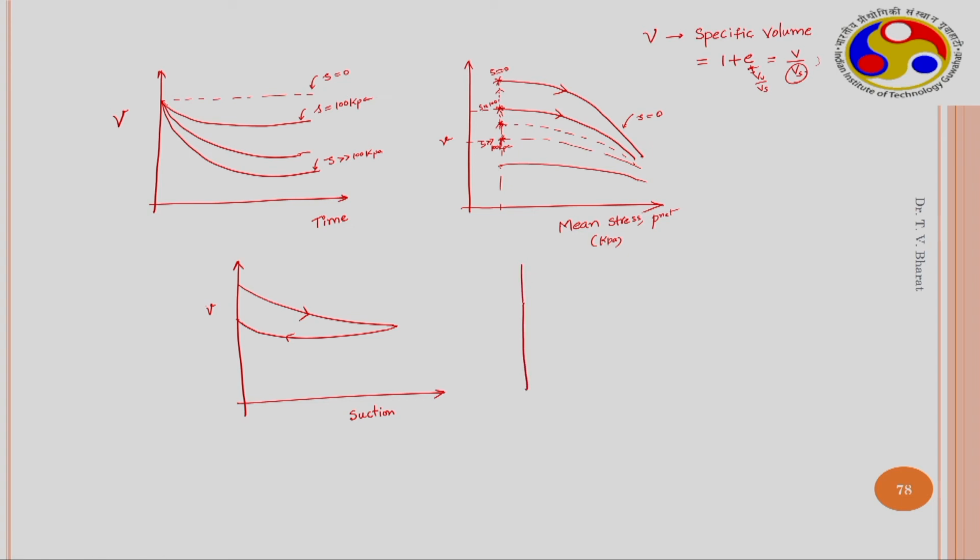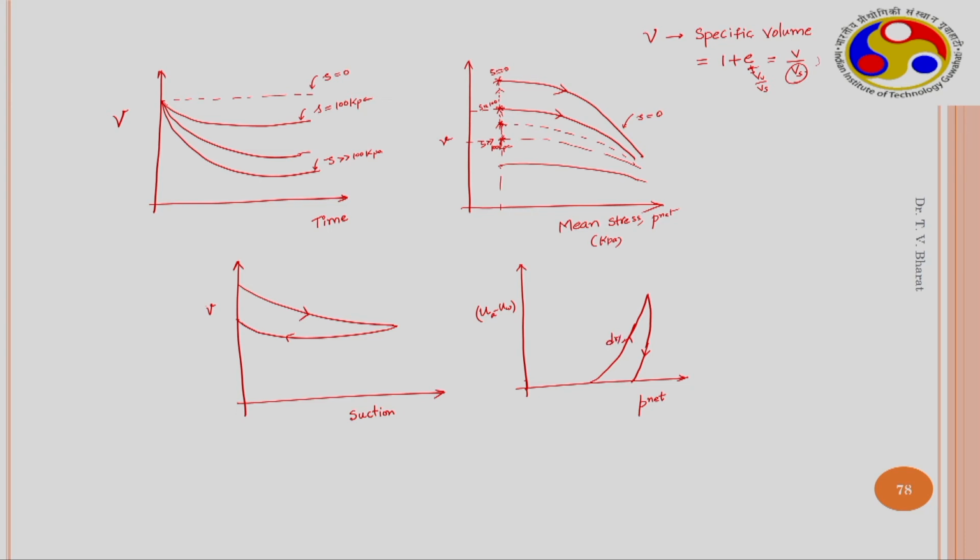Similarly, when you draw U minus UW, that is suction, versus P net, the net normal stress. During the drying process, the net normal stress on the soil sample increases, which decreases as you wet it.